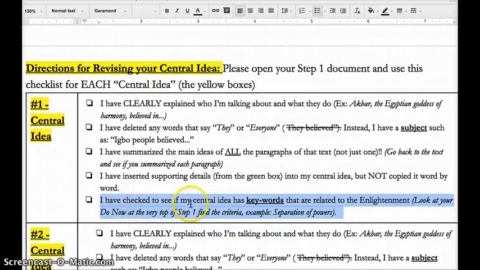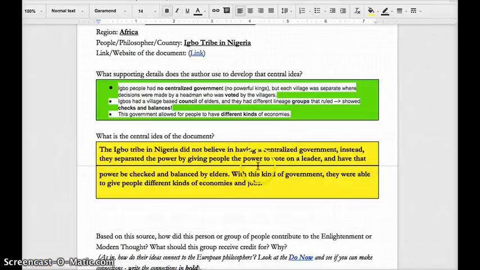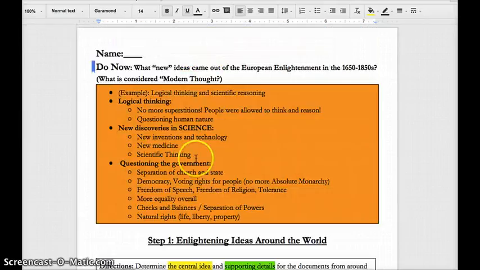I have checked to see if my central idea has keywords that are related to the Enlightenment. Look at your do now at the very top of step 1. Find the criteria. So let me go ahead and do that. Let's see, well, do I have keywords here? Centralized government, separated the power. Yep, that's similar to my do now here. Look, it says separation of powers. Checks and balances is another thing I have. Voting is another thing I have.